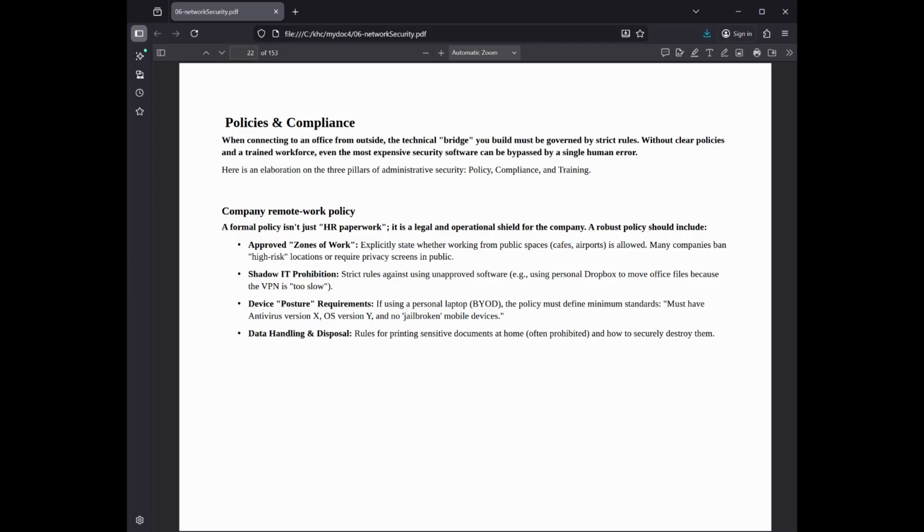Shadow IT prohibition: strict rules against using unapproved software, for example using personal Dropbox to move office files because the VPN is too slow. Device posture requirements: if using a personal laptop, BYOD, the policy must define minimum standards, must have antivirus version X, OS version Y, and no jailbroken mobile devices. Data handling and disposal: rules for printing sensitive documents at home, often prohibited, and how to securely destroy them.